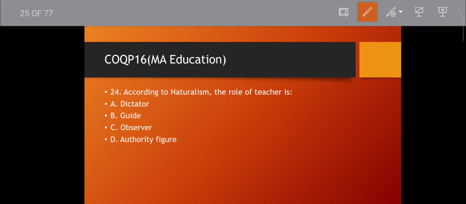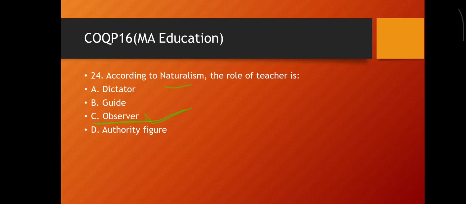Question number 24. According to naturalism, the role of the teacher is what? Dictator, guide, observer, authority figure. Which one among them? That is according to naturalism. Okay, the teacher should not manipulate. The teacher should only be an observer. Okay. Then move to the next question.